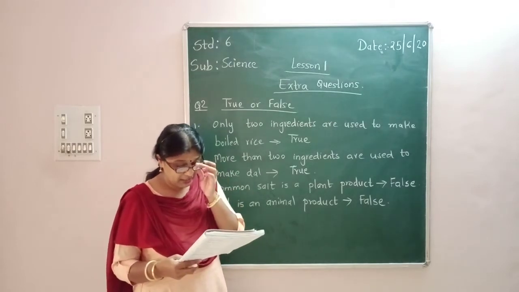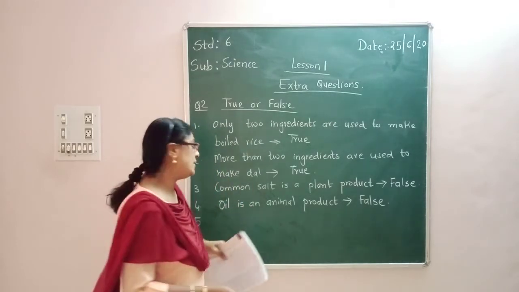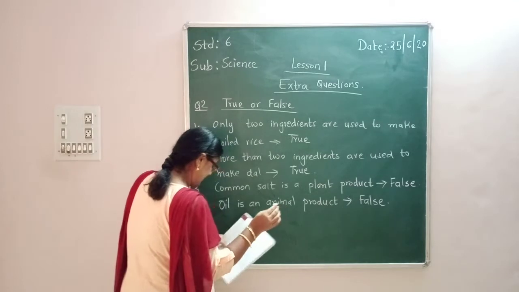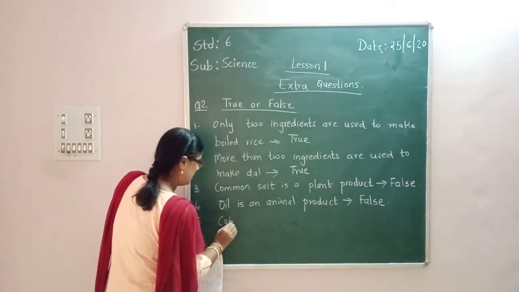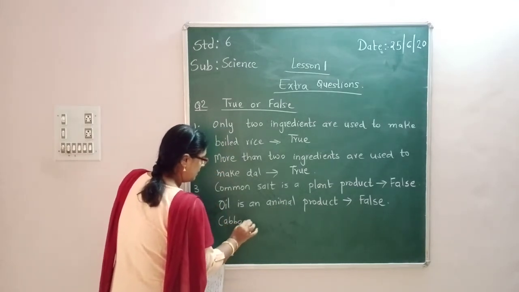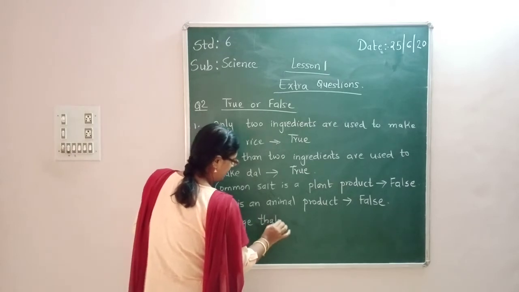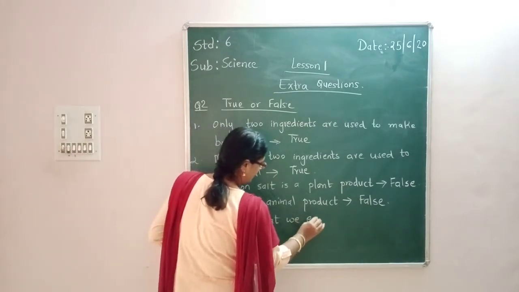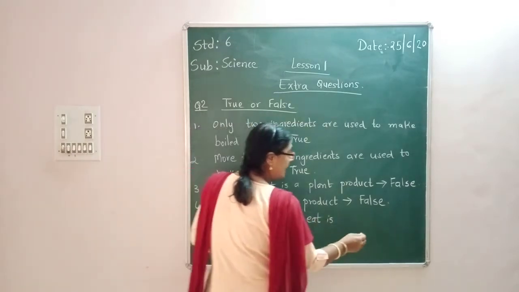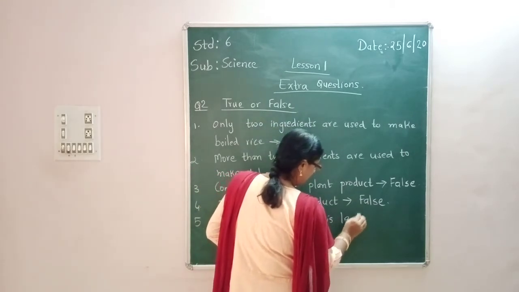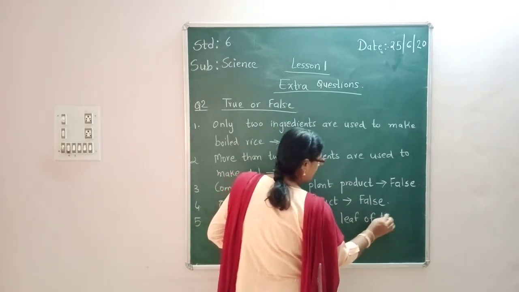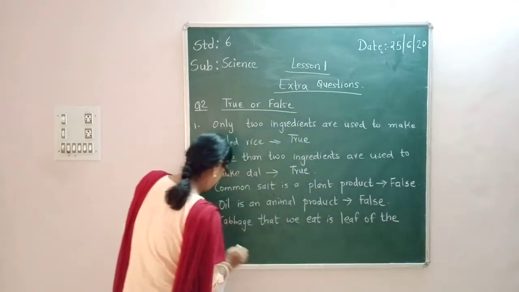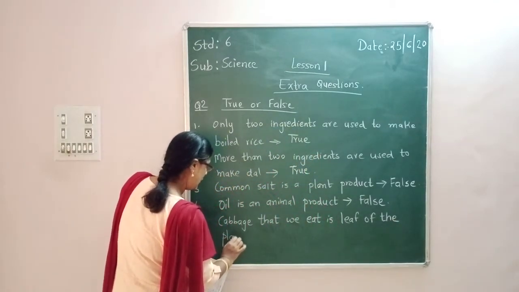Okay. Now the fifth one: the cabbage that we eat is the leaf of the plant. Right or wrong?